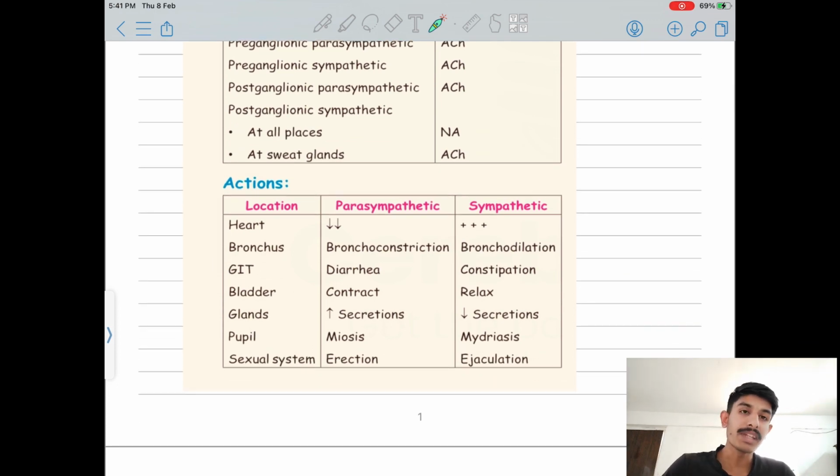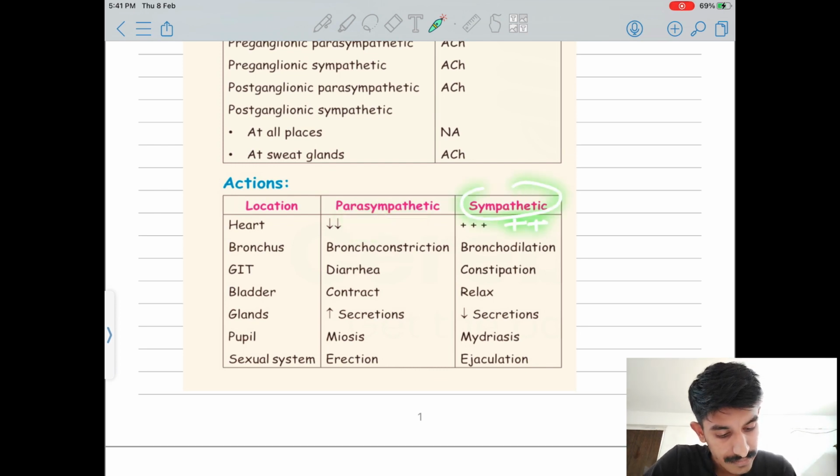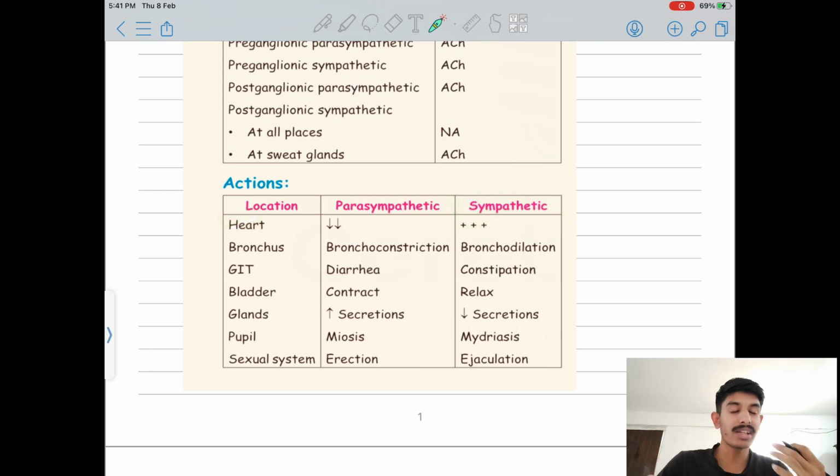Now, what do the parasympathetic and sympathetic systems do in our body, which actions do they give? First, the heart. In the heart, parasympathetic decreases or depresses it, but sympathetic induces it. After that, all the actions are opposite. Like in the bronchus, bronchoconstriction is happening. In the GIT, diarrhea. In the bladder, constriction: if the bladder contracts, then outflow will increase. In glands, secretion will increase.